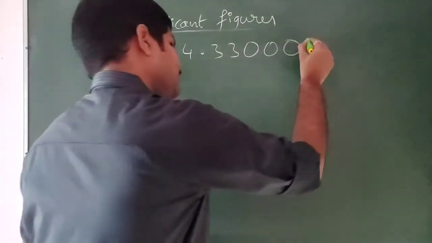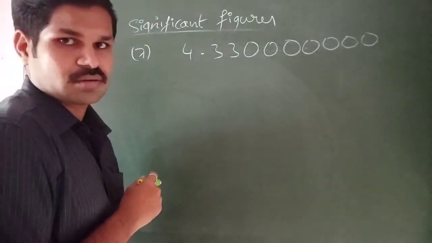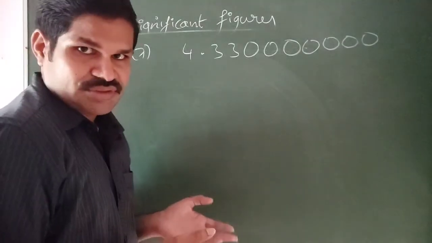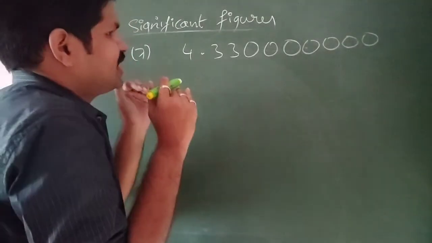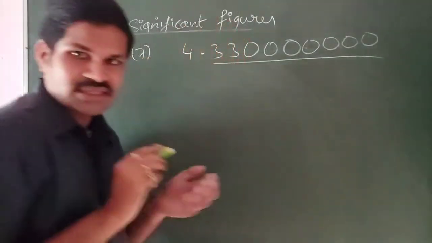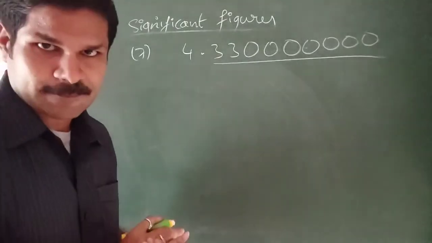We can write an infinite number of zeros here. Whatever the number of zeros, it is infinitely accurate, and all these digits including the zeros are taken to be significant.